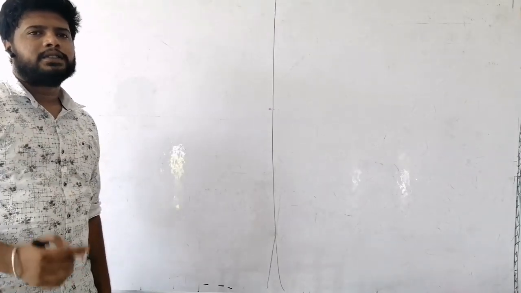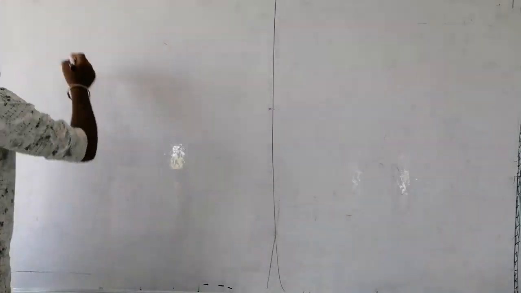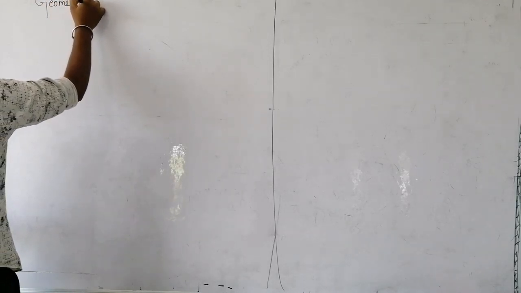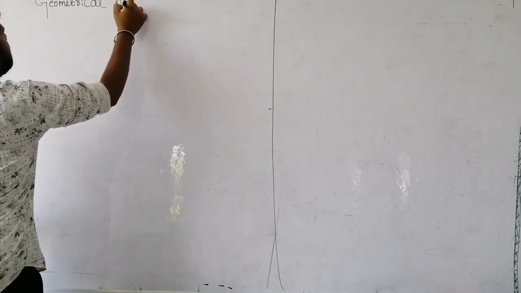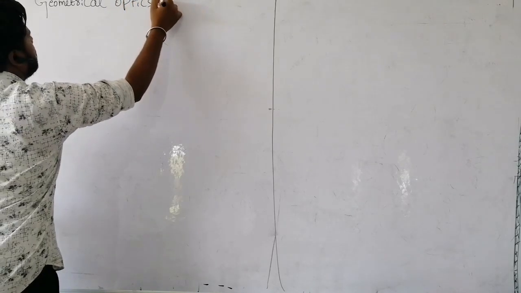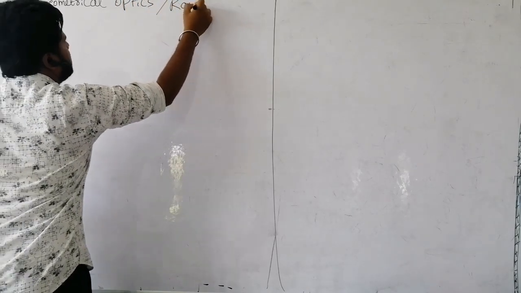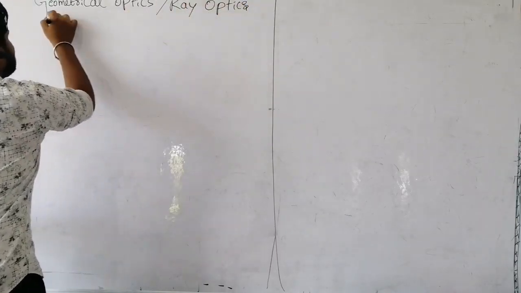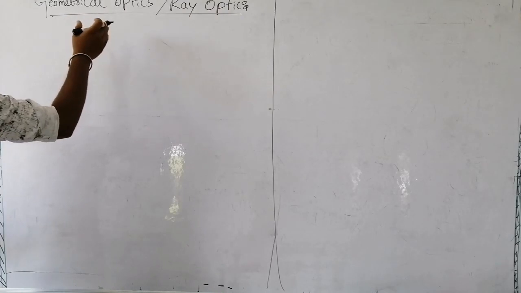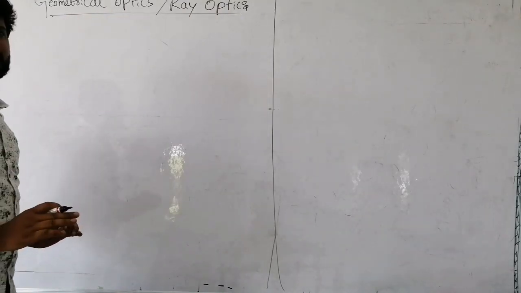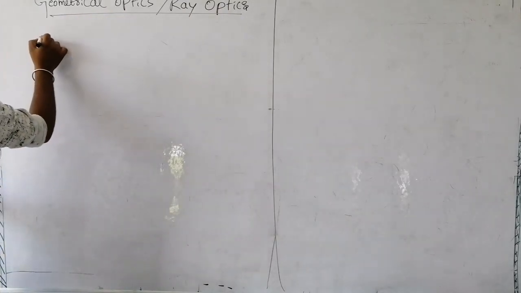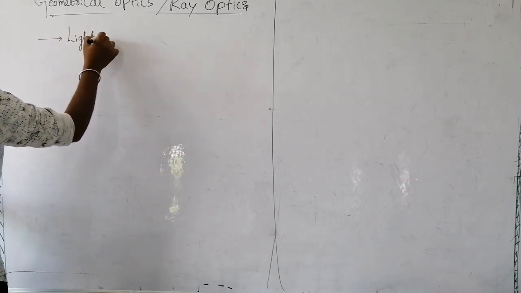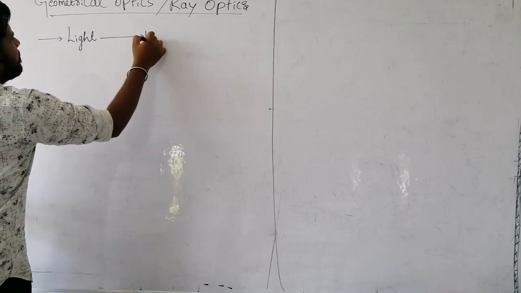Geometrical optics or ray optics. Okay. This is the first part, introduction. Geometrical optics, or we can call it ray optics. Then how can we define this geometrical or ray optics in a very simple manner? First, it is nothing but we are studying light. Light, here it will propagate.